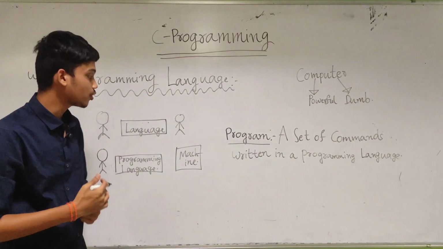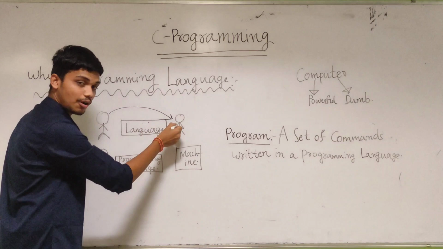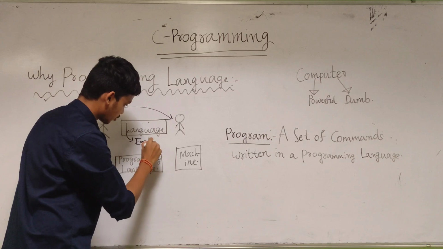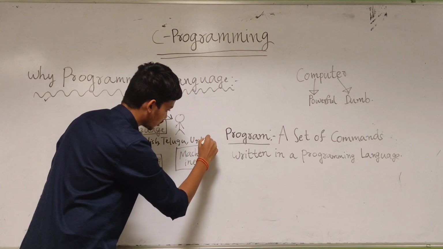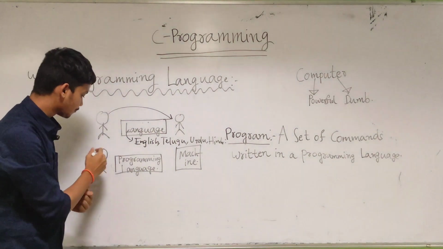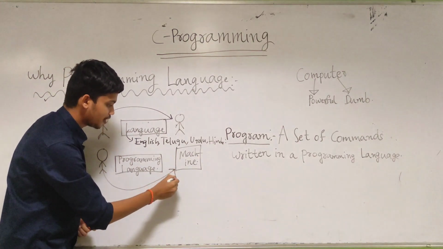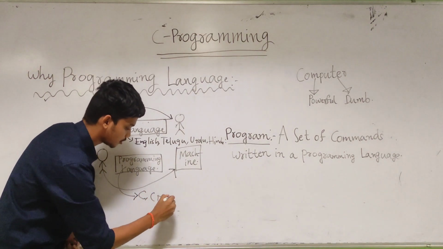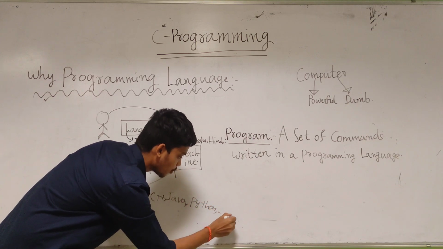Why is programming required? See, if two humans want to communicate with each other, we need a language. The language can be English, it can be Telugu, it can be Urdu, it can be Hindi, and so on. We have many languages. In the same way, if a human wants to communicate with a machine, we have programming languages. The programming languages are like C, C++, Java, Python, and many other programming languages.